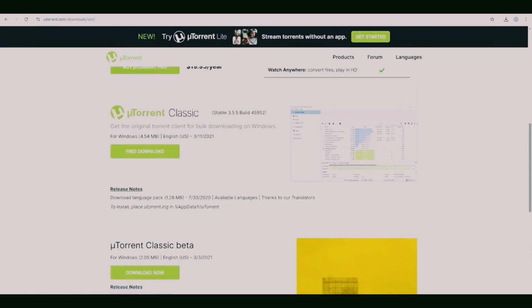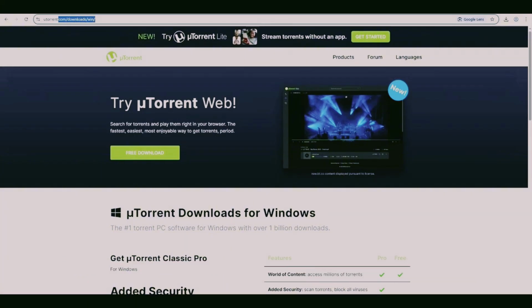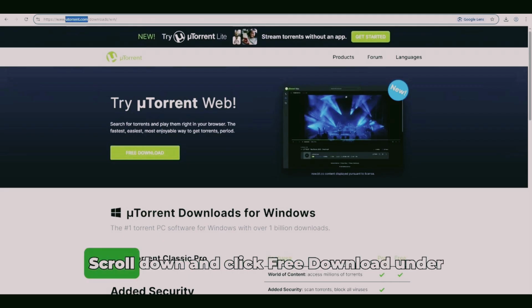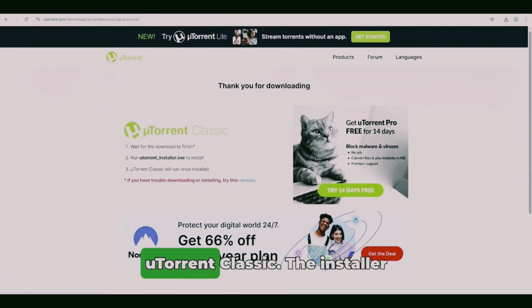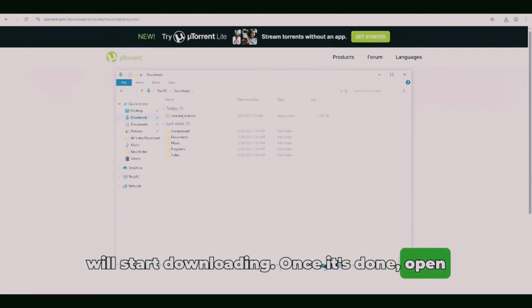Let's get started. Open your browser and go to the official uTorrent website. The link is also in the description. It's the first one listed. Scroll down and click Free Download under uTorrent Classic. The installer will start downloading. Once it's done, open the file.